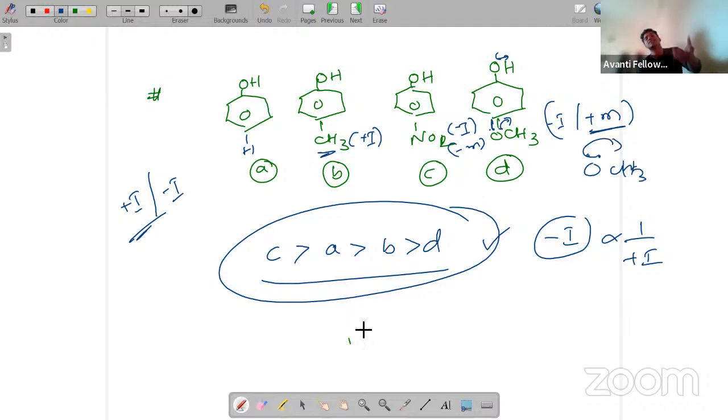So which can increase the electron density over the oxygen and hydrogen. Here the electron density will increase further, and hydrogen will be more attached to the oxygen, which cannot lose H plus very easily. So that's why D is the poorest acid, because OCH3 is a plus M group, which will increase the electron density on oxygen, so that hydrogen will be more close to the oxygen. It will not move away. Okay, so that's about the acidic strength of that one.